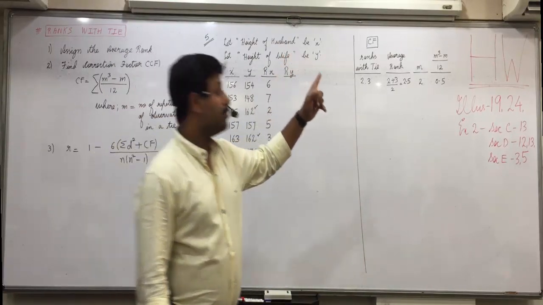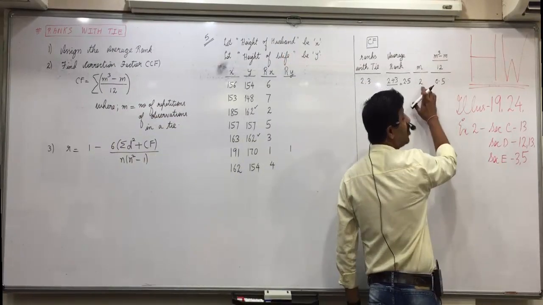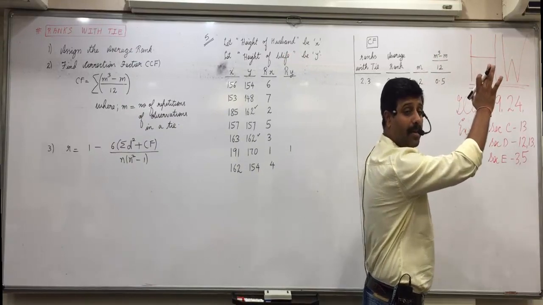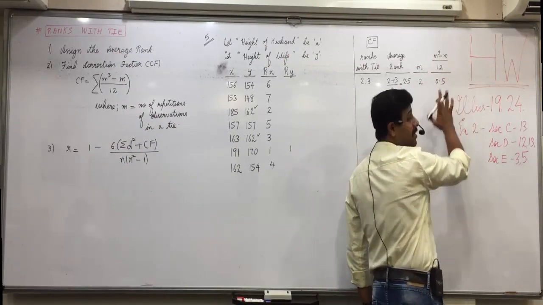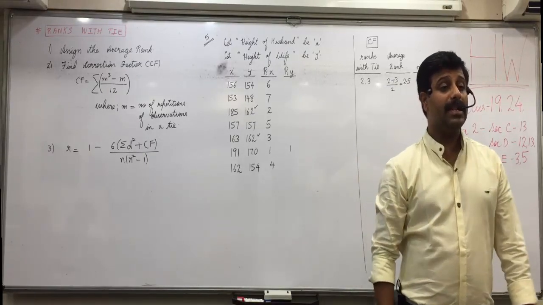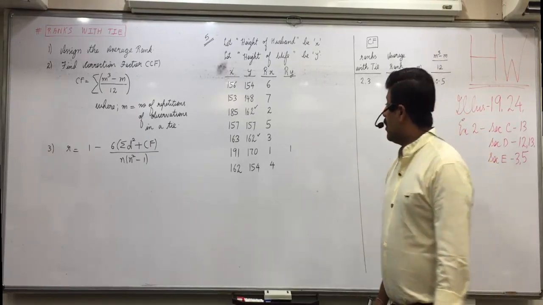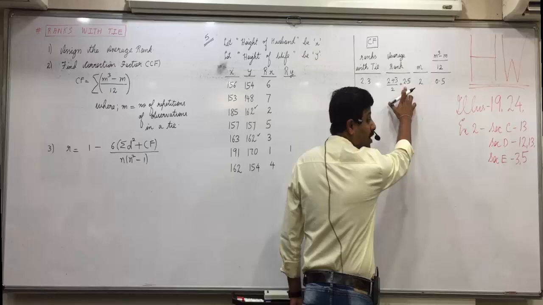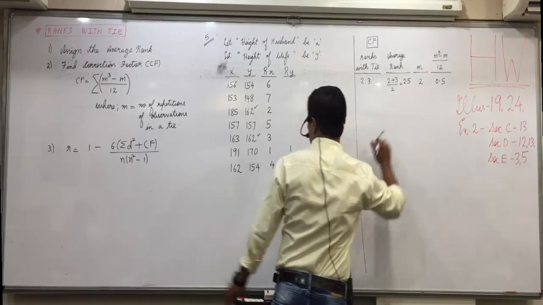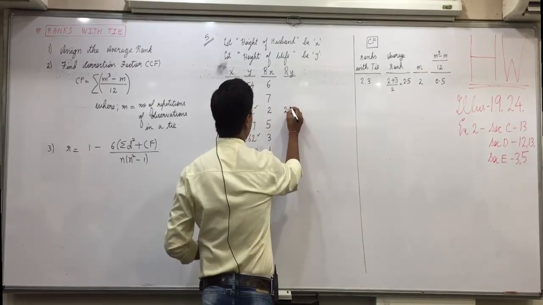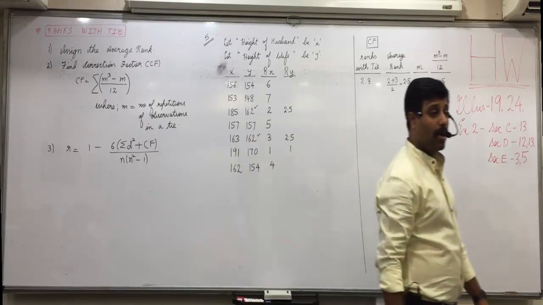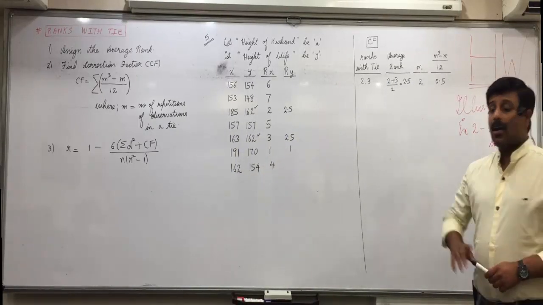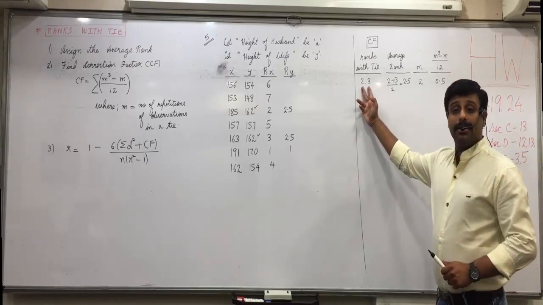Raise your hand who wants me to repeat that 0.5 as it obtained. 2 cube, m cube. 2 into 2 into 2, 8. Minus m, 8 minus 2, 6. 6 divided by 12, 0.5. Is everyone clear with that? Now, which rank we have to give? Average rank. So both the observations 162 write 2.5. Got it everyone?